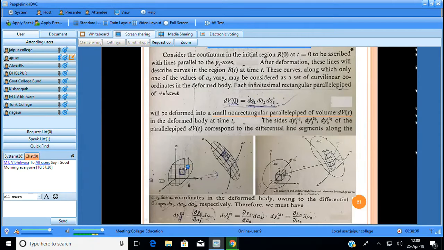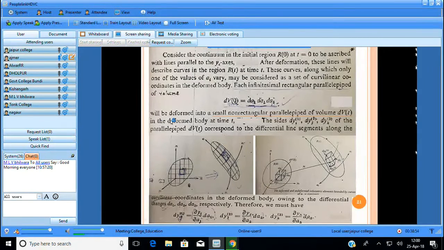So the volume in the initial stage, dV at the undeformed shape, is nothing but length, breadth and height, that is dA1, dA2, dA3. So dV0 is nothing but dA1, dA2, dA3 in the undeformed shape.